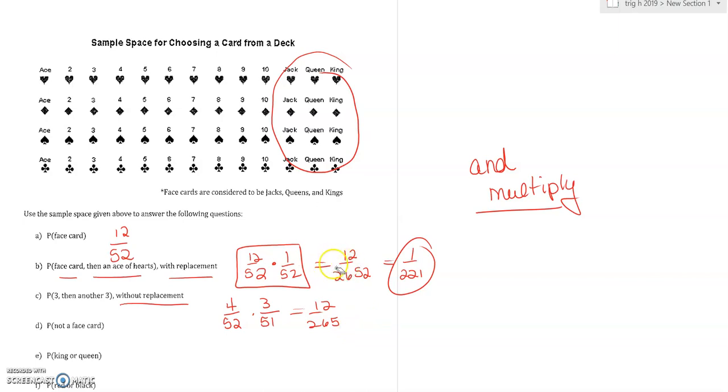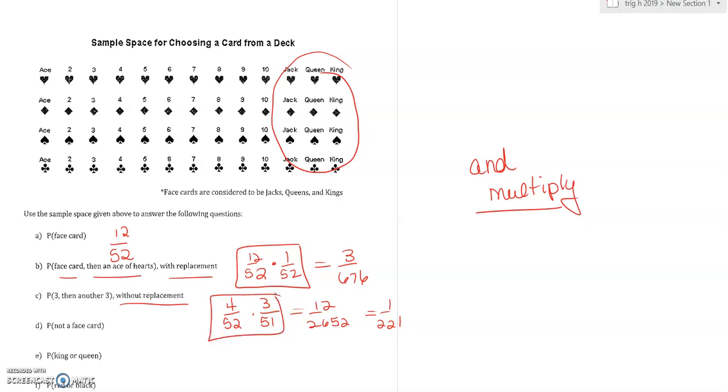Oops, I'm sorry. Up here, that was a mistake. That was 3 out of 51. Sorry. And this one was 12 out of 52. And again, you could reduce it, or I would be fine if you just left it like this.